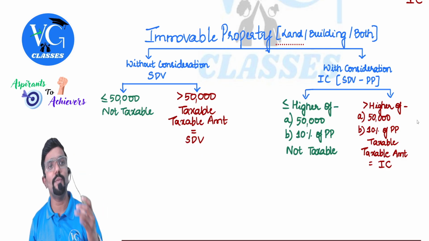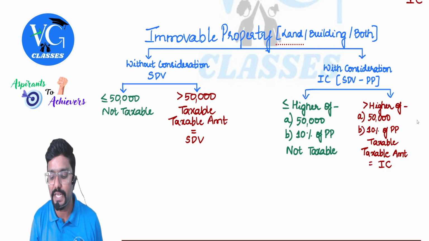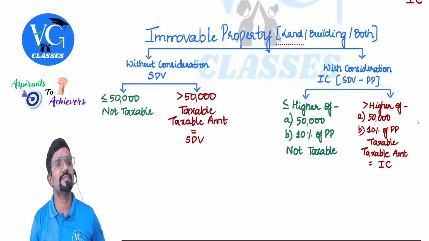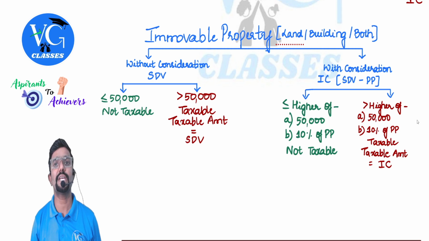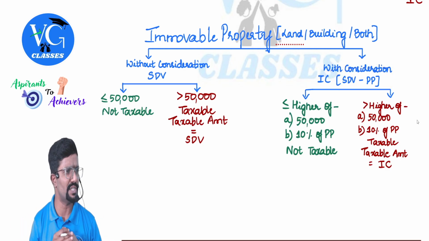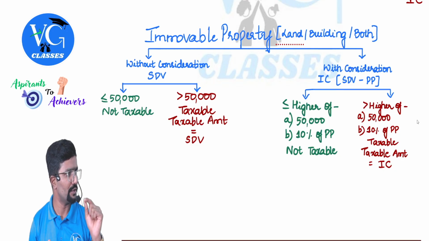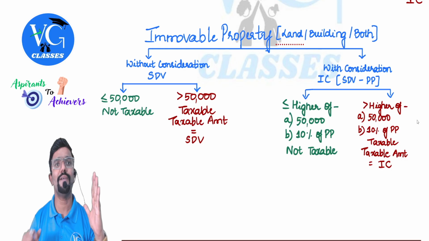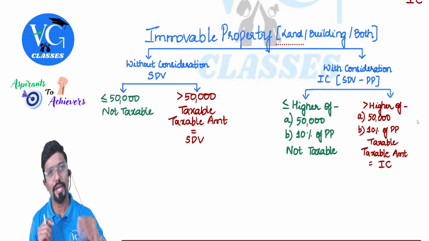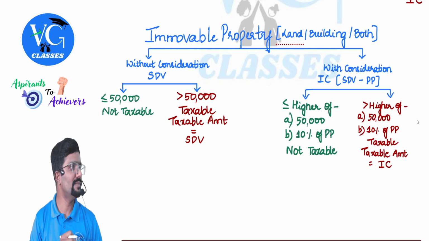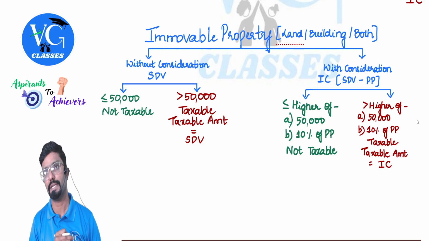Sir, I have purchased immovable property for a consideration, but that consideration is inadequate. It means I have purchased for a lower value, guys. Sir, if I have purchased it for a lower value, then what should we do? First, find the inadequate consideration. How do we find it? Stamp duty value minus purchase price. Purchase price or purchase consideration, one and the same. Hope you understood. The difference between stamp duty value and purchase price we call inadequate consideration. I have paid, but I have paid less.